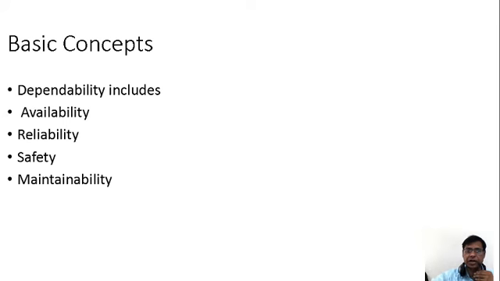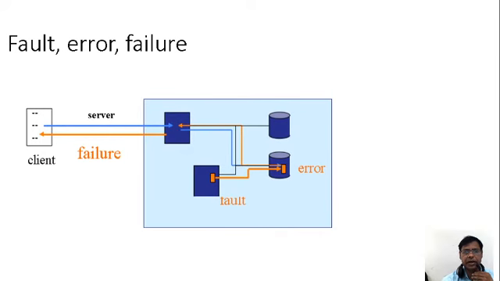Then there is maintainability: it is all about how the packet is transferred from source to destination and how it is maintained in the process of the transmission. You can see the diagram here.